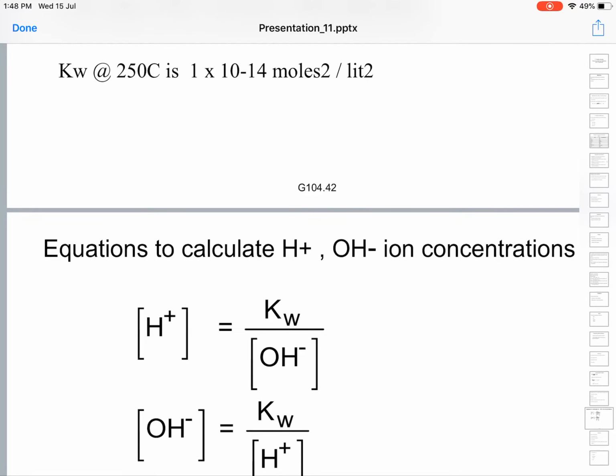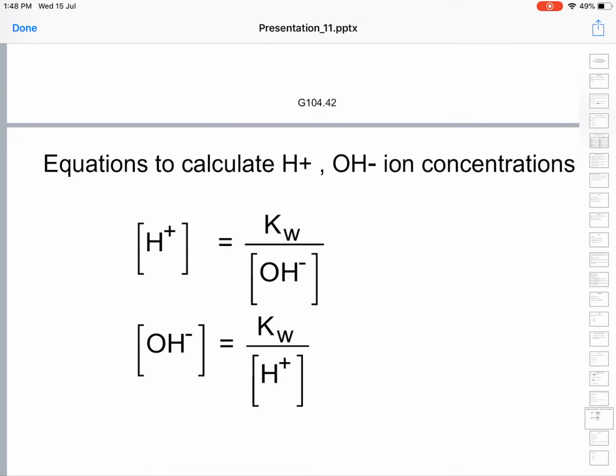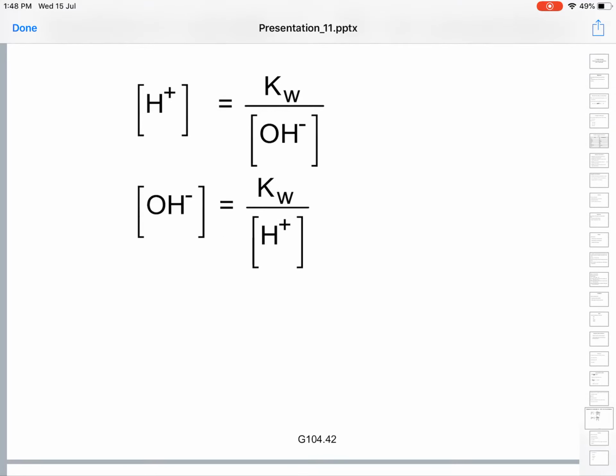How to calculate concentrations of H plus and OH minus? We know that Kw is equal to the product of H plus and OH minus ions. If you want to calculate the H plus ion concentration, it is equal to Kw; when OH minus is sent to the other side, it goes into the denominator. So concentration of H plus is equal to Kw by concentration of OH minus. Likewise, the concentration of OH minus is equal to Kw by concentration of H plus. Are things clear to you?